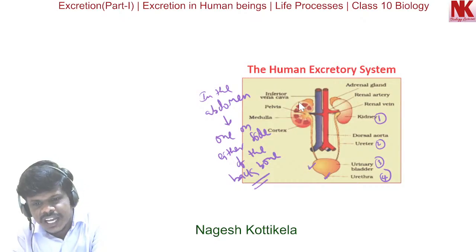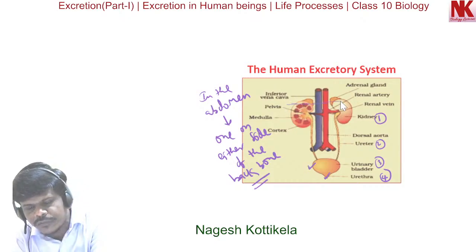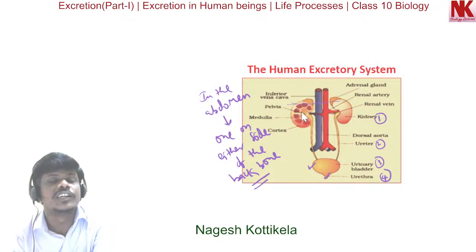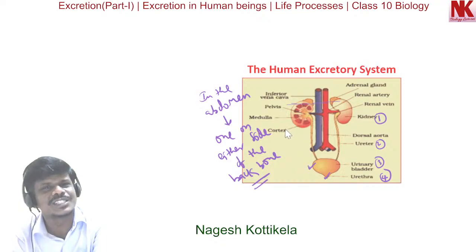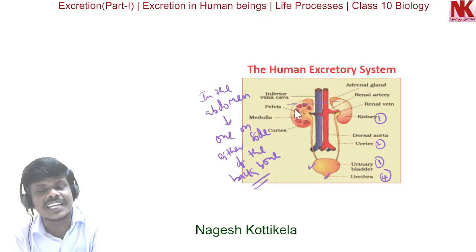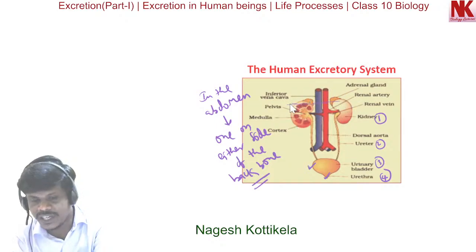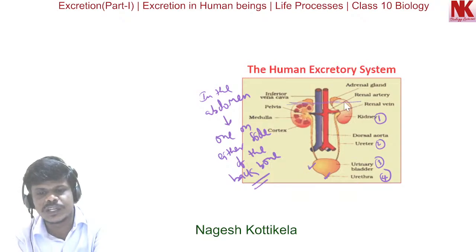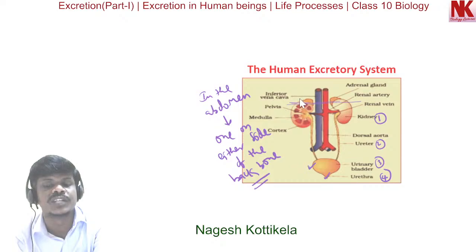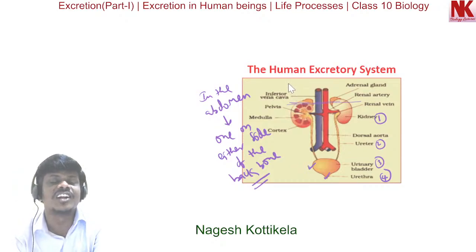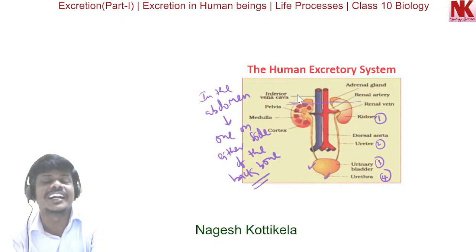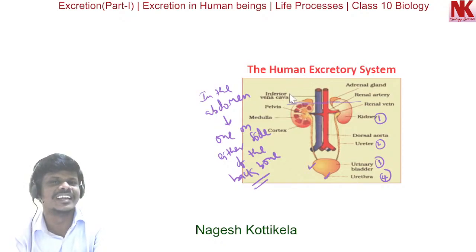What difference do you see here in the height, in the position? This right side kidney is slightly lower. Can you guess what is the reason behind this? Why is the right kidney lower in position when compared with the left one? If we plot a straight line, this one is in a slightly higher position. The reason behind this is that the largest gland in the body, the liver, is on the right side. So that is the reason the right kidney is slightly lower than the left kidney. One of the important concepts for exams.